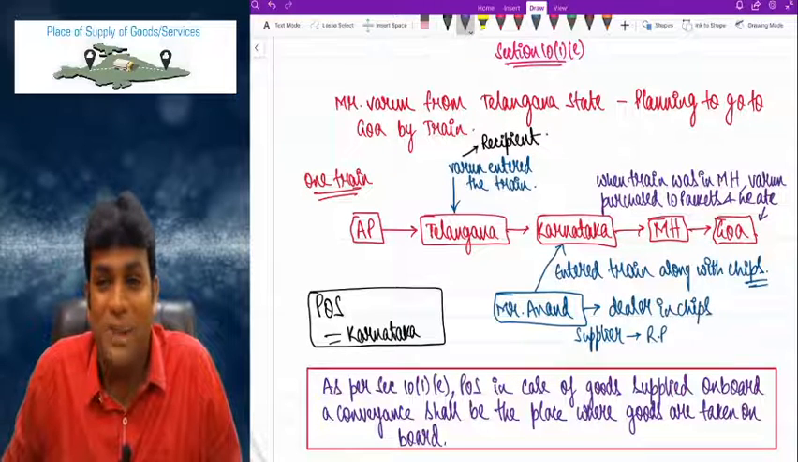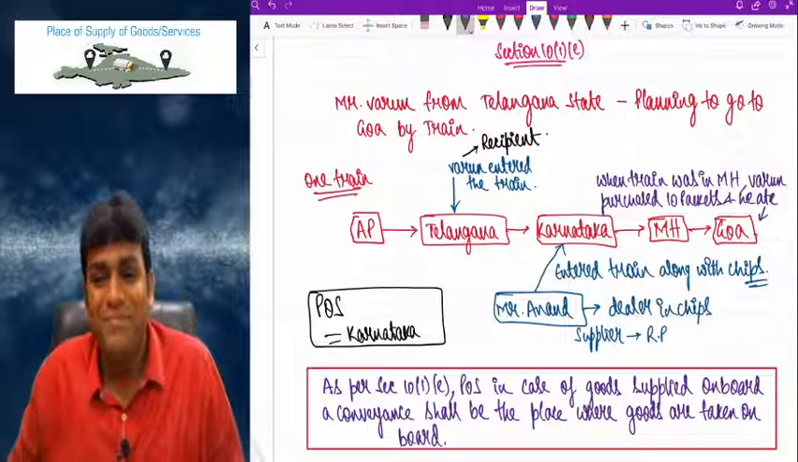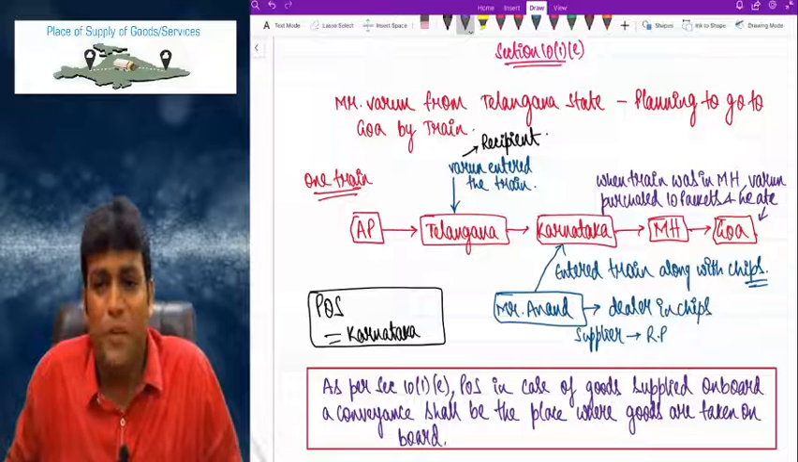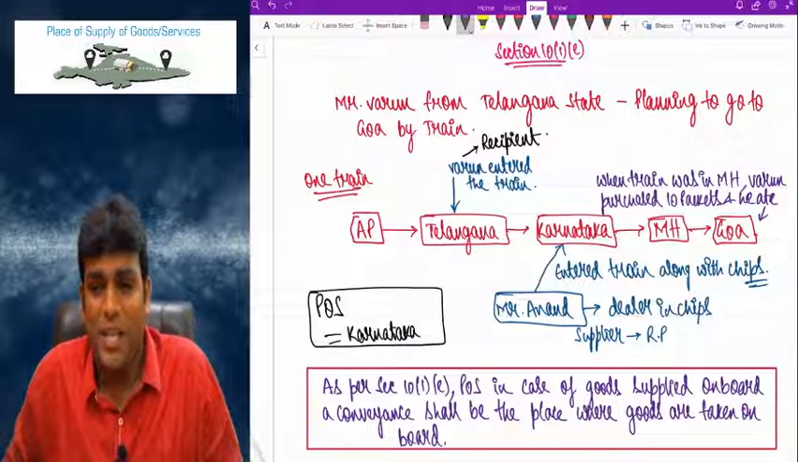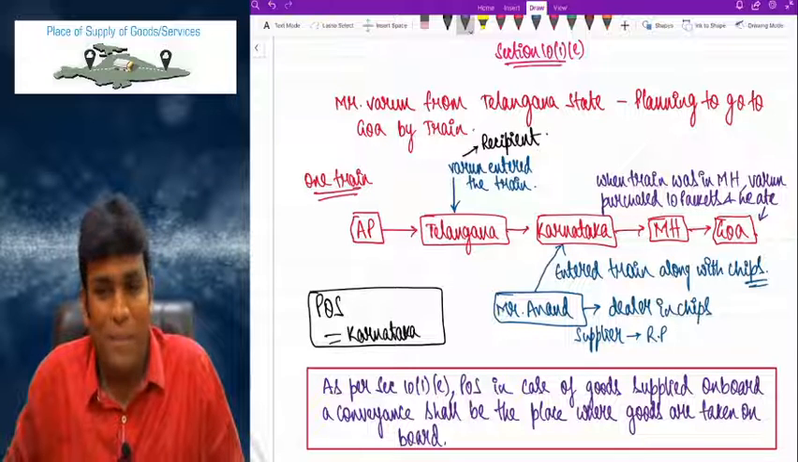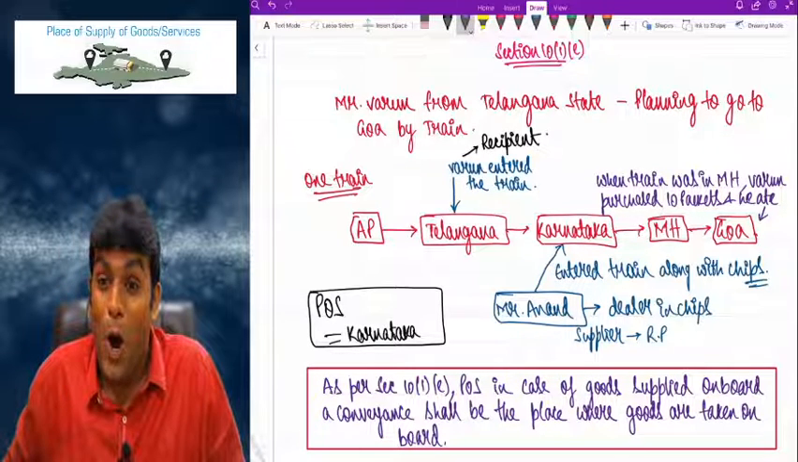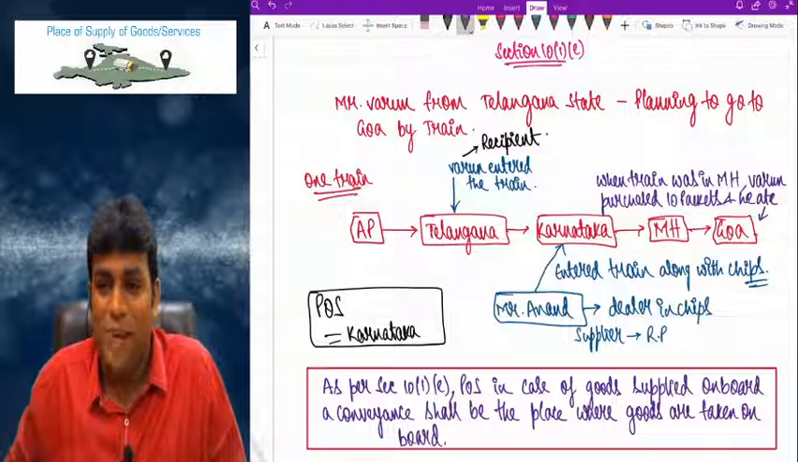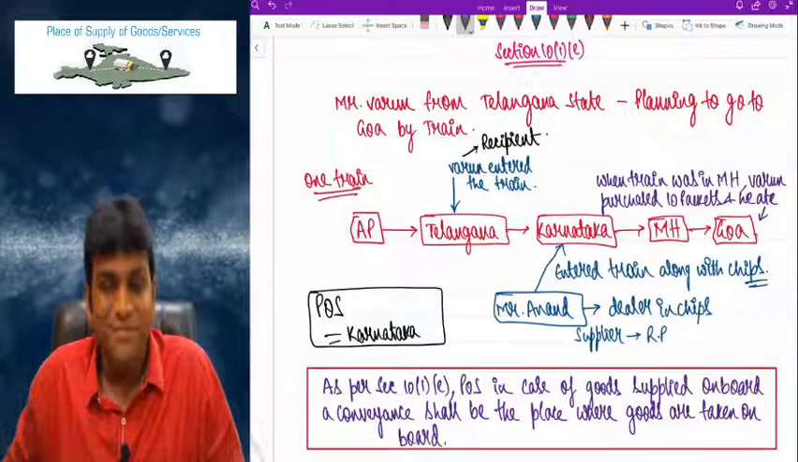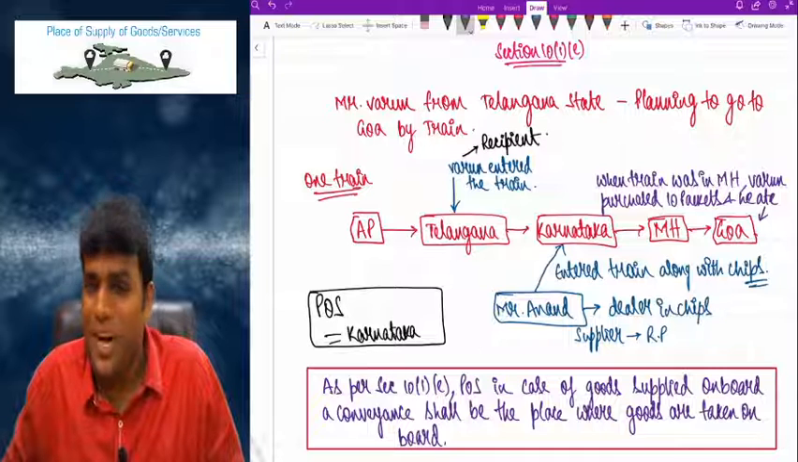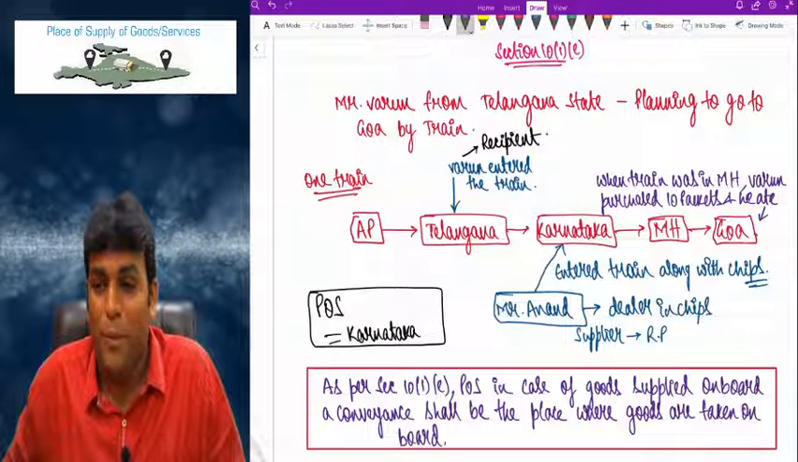Very important concept, friends. Come on, please write down. Extremely wonderful concept. Please take it. As per section 10(1)(e), place of supply for goods supplied on board a conveyance shall be the place where goods are taken on board. Very, very interesting and important concept, friends. No doubt about it.